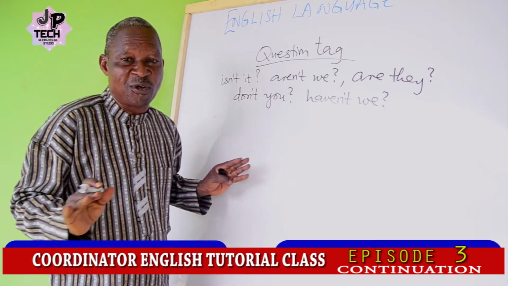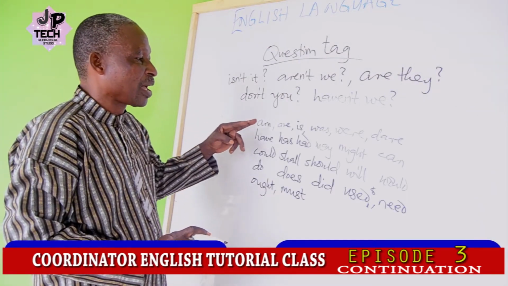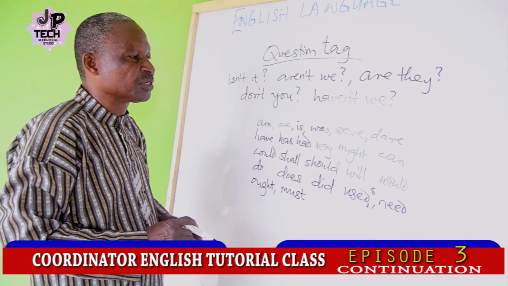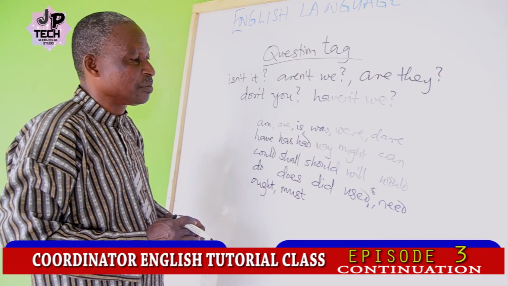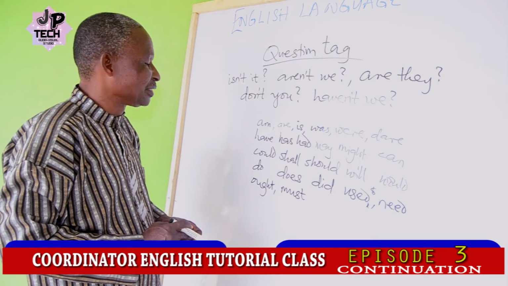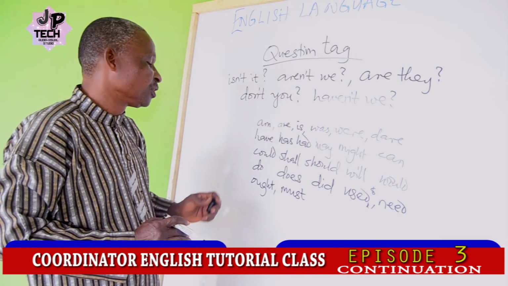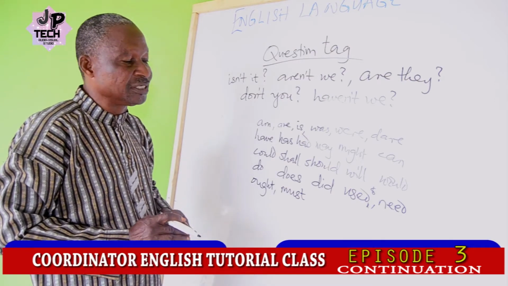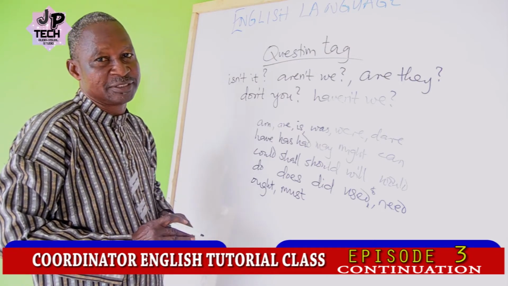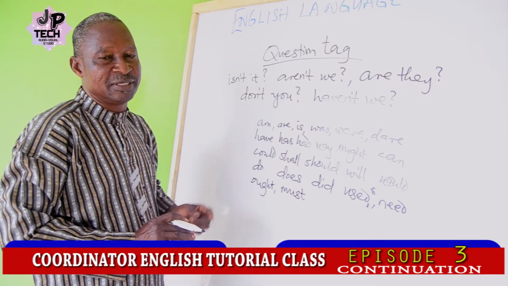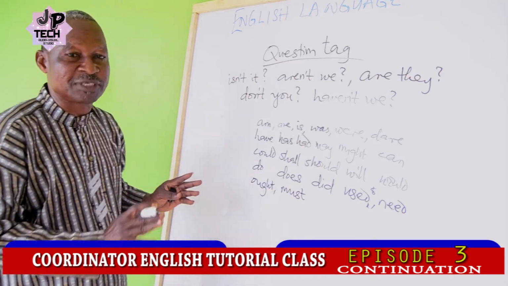These are as follows: am, are, is, was, were, have, has, had, may, might, can, could, shall, should, will, would, do, does, did, used to, need, ought, and must. These are the 24 anomalous verbs that can form the question tag.